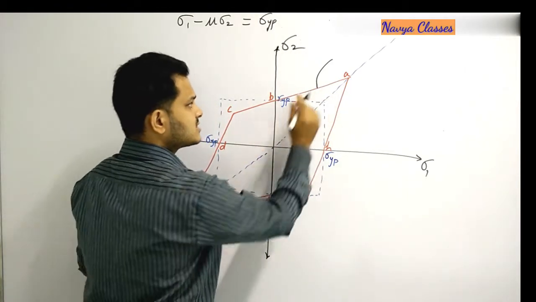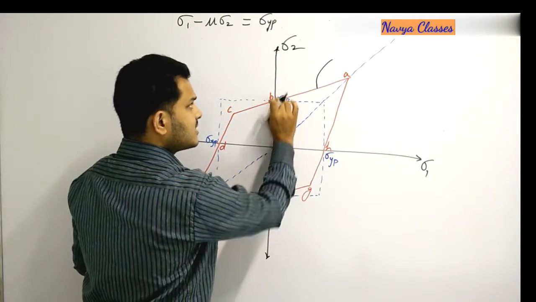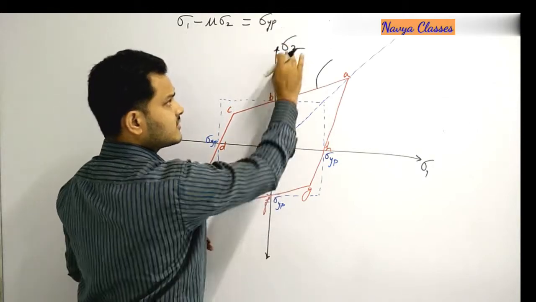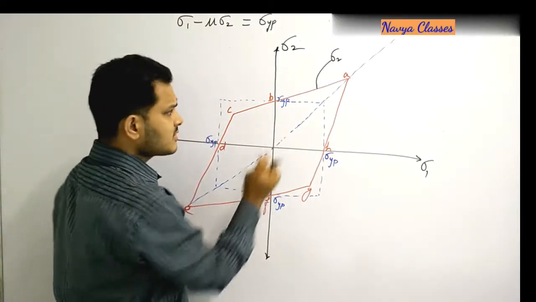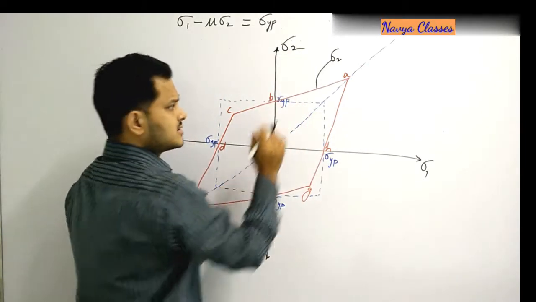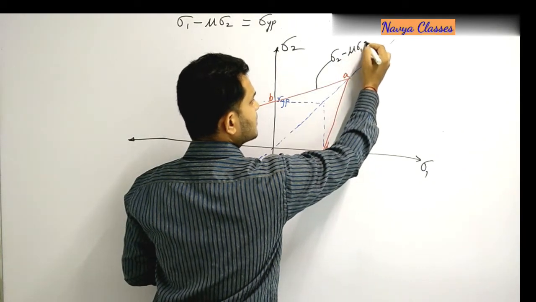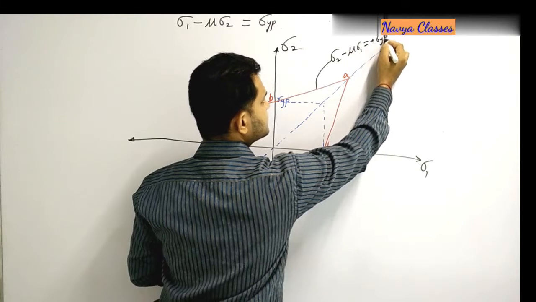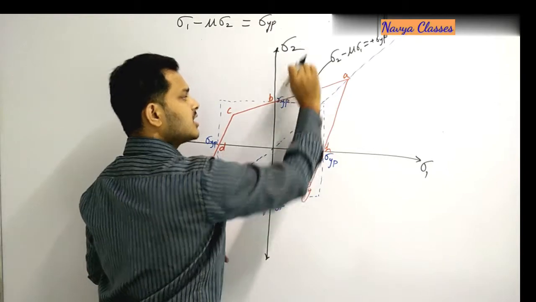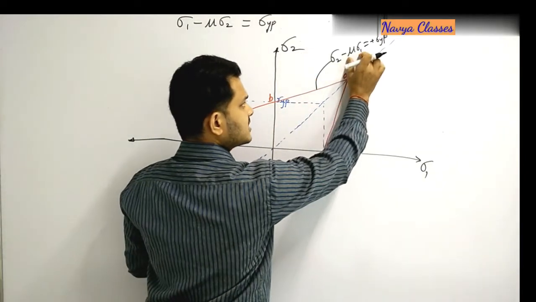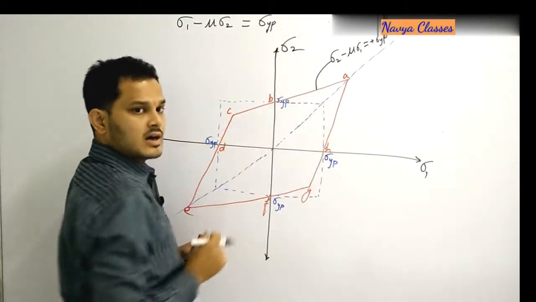Away from this square means this is sigma yp on the line of sigma 2. So this will be the equation of sigma 2, and it is above sigma yp, so definitely sigma 2 minus mu sigma 1 is equal to plus sigma yp. Because here the sigma 2 region is above sigma yp, this value will be added to sigma yp, and so the sigma 2 value in this region will be higher.